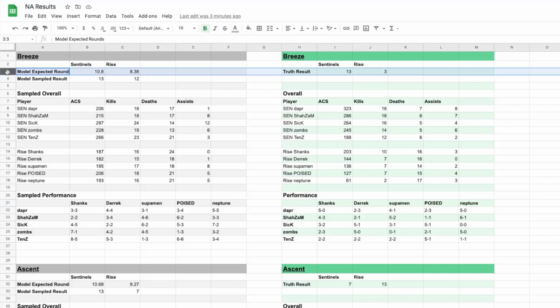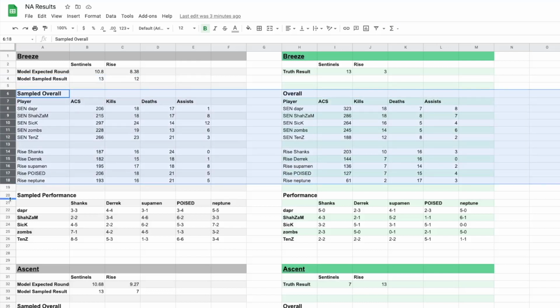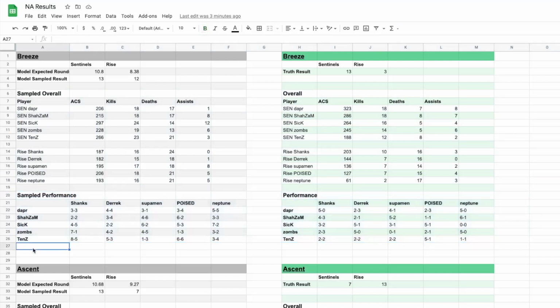On the upper left here, we have the model output for the first map, Breeze. The third row is the expected rounds the model thinks each team will get if they were to play this map many times. And the fourth row is the actual sampled result for the game. And that's what's used in the overview sheet. For the sampled result, we assume no OT and allow 13-12s, which just signals it's a really close game that probably would have gone to OT. Based on the sampled result, the model then further samples player stats. The first table has the overall map stats per player, and the second table has the pairwise KDs.